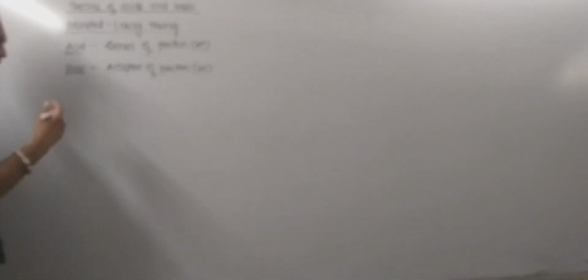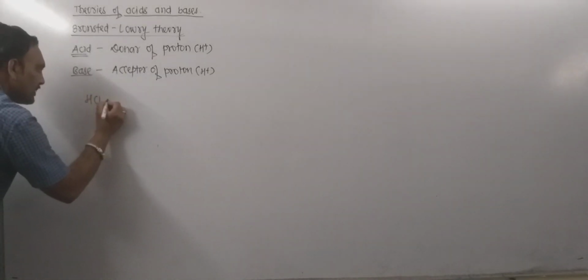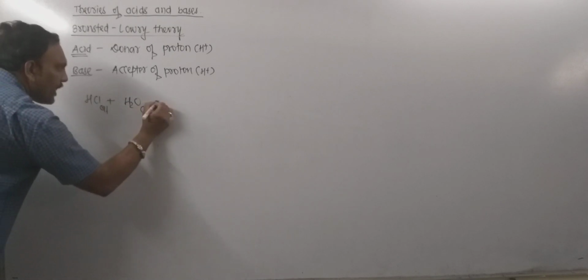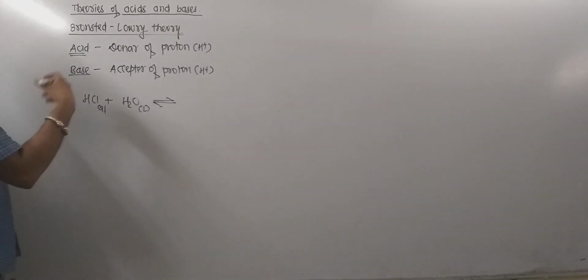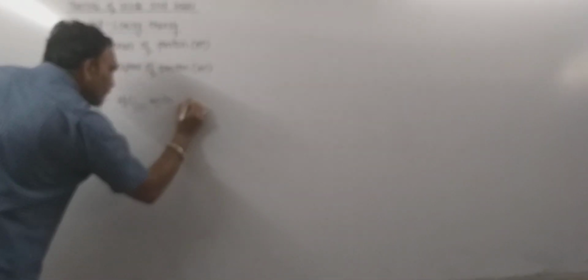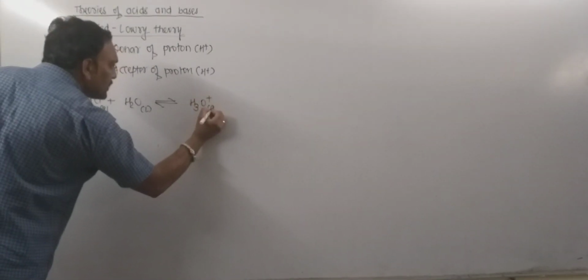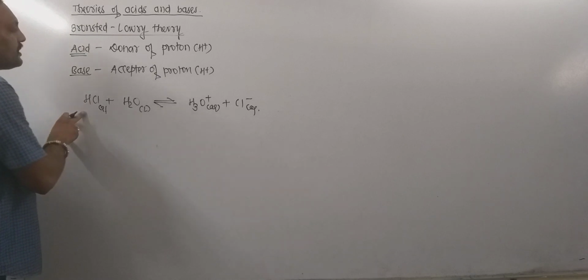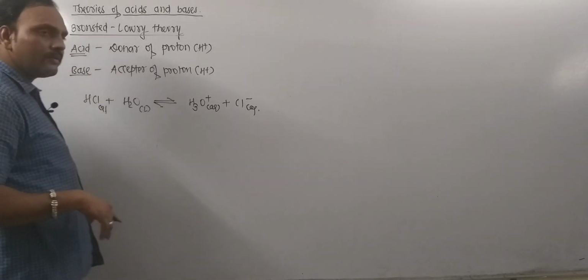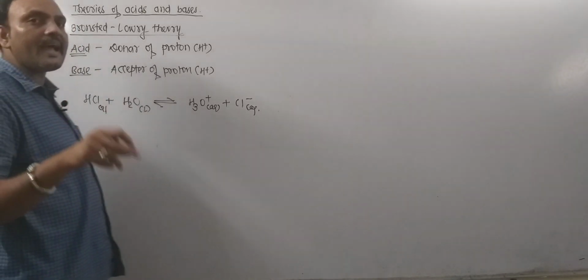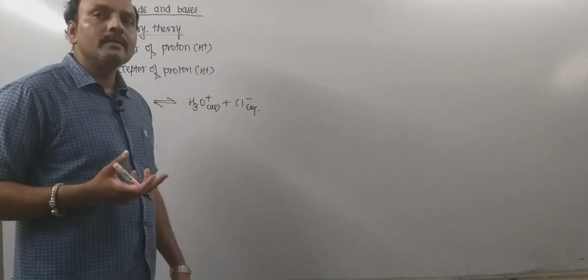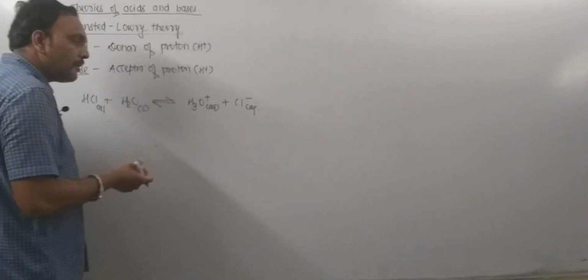Now take a look, consider an example. When HCl is dissolved in water, what happens exactly? HCl tends to donate proton to water and leads to the formation of H3O+ and Cl- aqueous. Now in this very case, HCl donating proton to water, thus HCl acts as acid, whereas water tends to accept a proton, thus acting as a base.